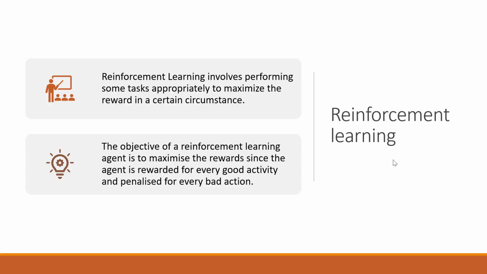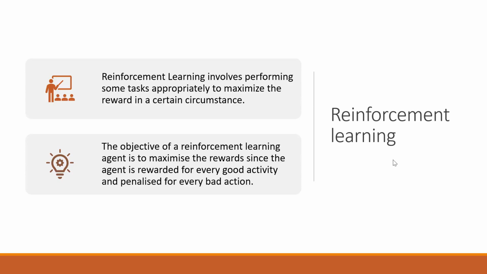Reinforcement learning is another well-known category of machine learning. This category involves performing some task appropriately to maximize the reward in a certain circumstance. This type of model is used by a variety of programs and machines to determine the optimal course of action to pursue in each circumstance. Basically, in this learning there is an agent, a software component which will automatically explore its surroundings by the hit and trial method and learn from experience, and this experience will help the agent to improve its performance. So reinforcement learning operates on a feedback based method.